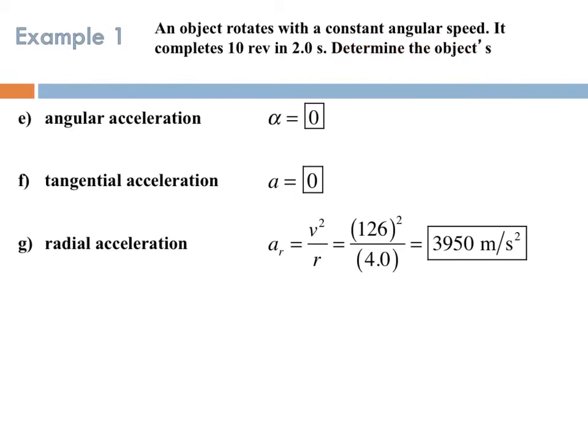So for E, F, and G, we know that our angular acceleration is 0 because we're moving at a constant angular speed. So if we have 0 angular acceleration, we also have 0 tangential acceleration. But now we can double check our radial or centripetal acceleration, which is simply v squared over r. Our velocity, like it was in the previous slide, 126 meters per second squared divided by r gives us 3,950 meters per second squared. So again, we can still have centripetal acceleration even though we don't have tangential acceleration.